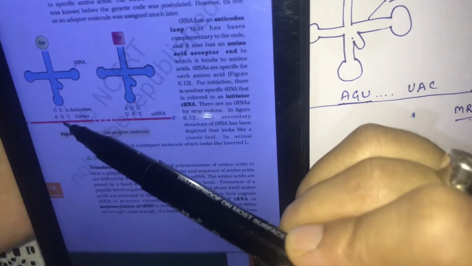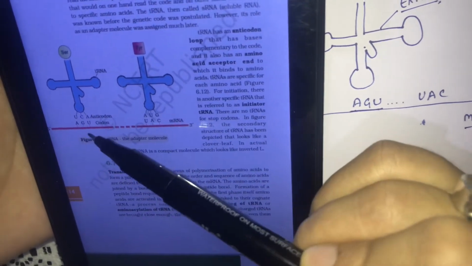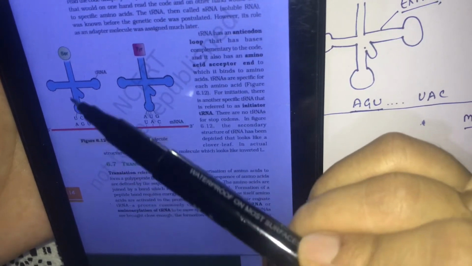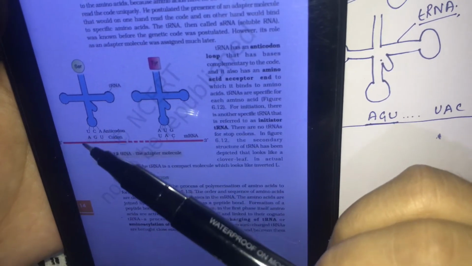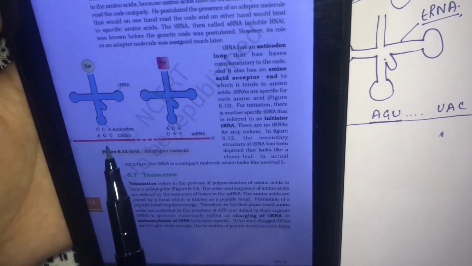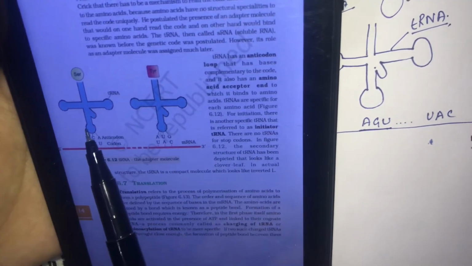Then for the AGU codon, it will have this tRNA. The tRNA will always be specific for one codon. If this tRNA is for the codon AGU, the same tRNA cannot be for any other codon. It will be very specific.